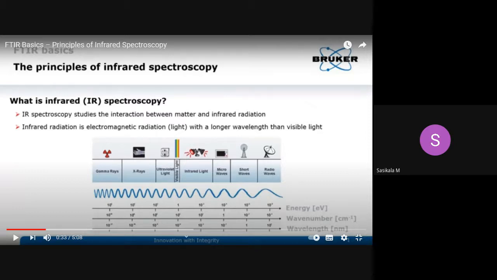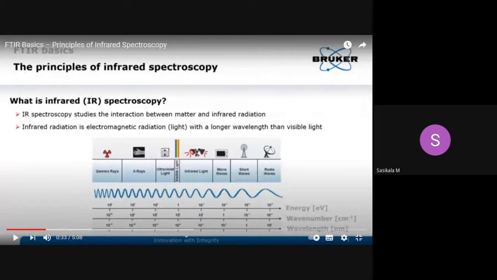Mid IR spectrum, what will this region be called? Vibrational rotational region. Since it affects both energy levels of the molecule, it is called the vibrational rotational spectral region, which is in the mid IR range.